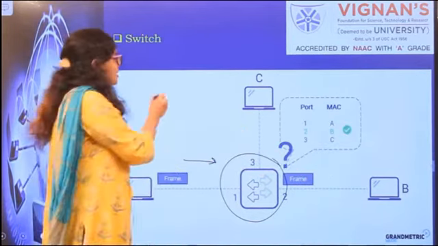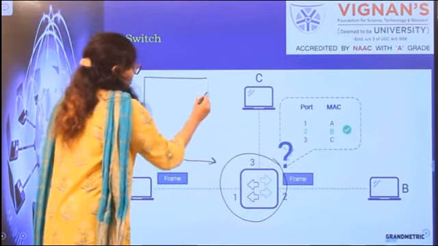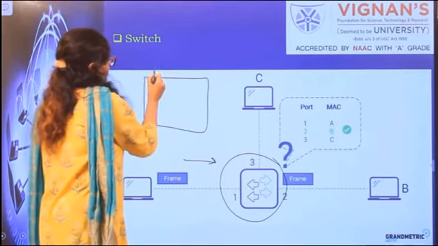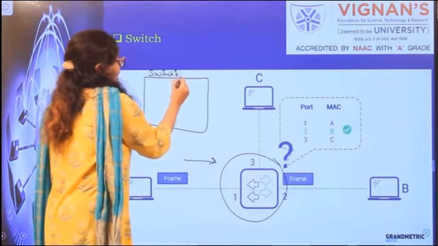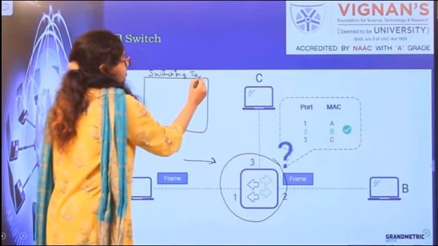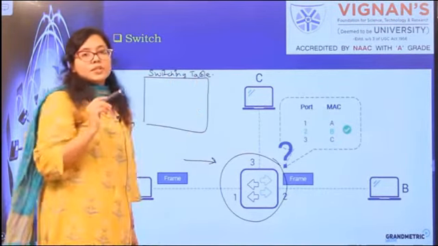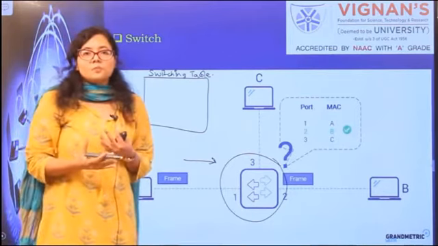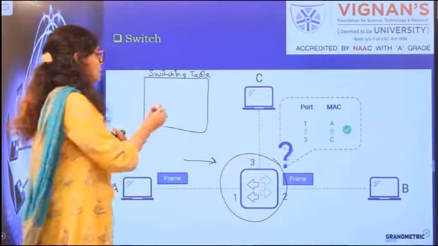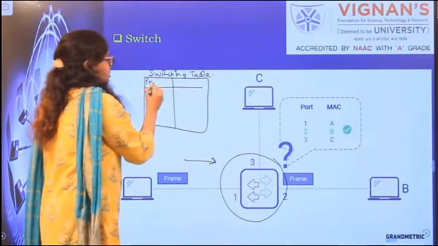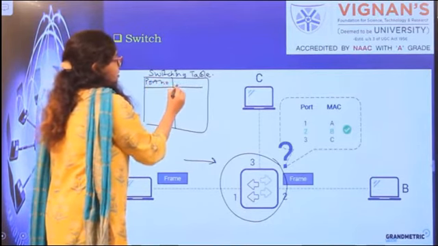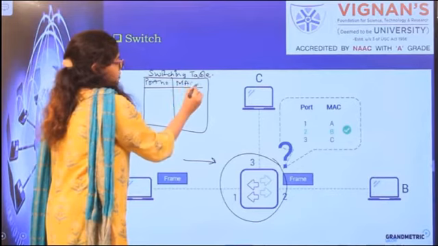First, the switch will maintain a switching table. As in the case of a bridge, where we saw that a bridge maintains a bridge table, likewise a switch maintains a switching table. This switching table also carries the port number and the MAC addresses of the devices.